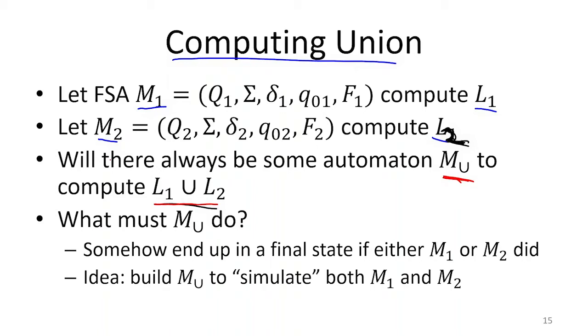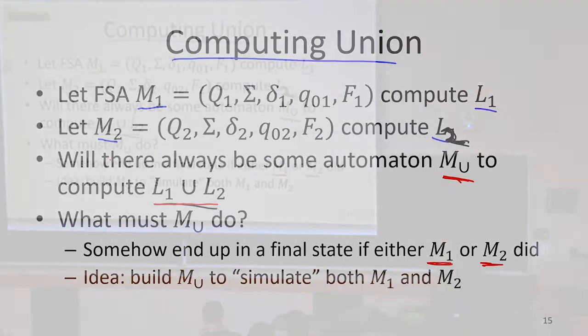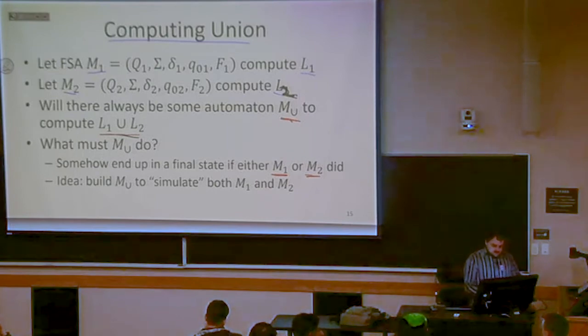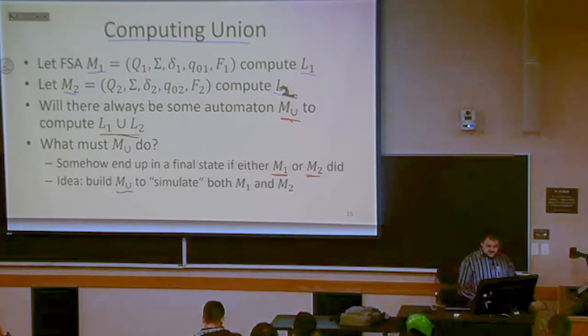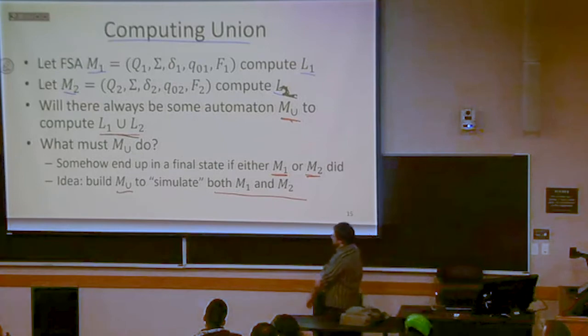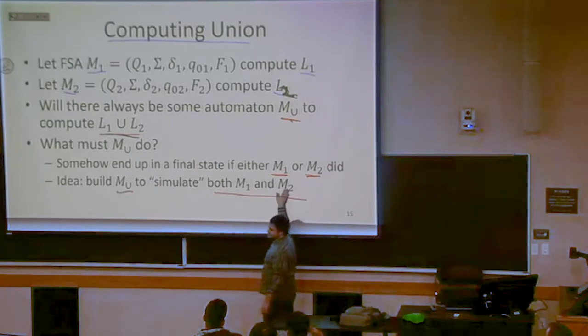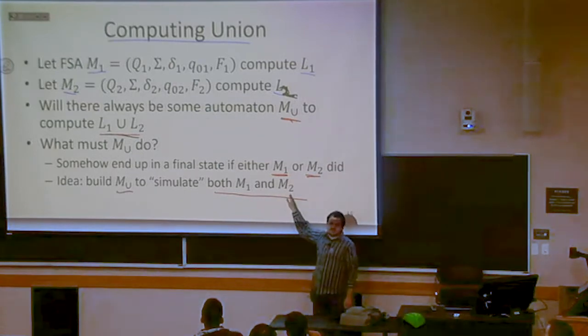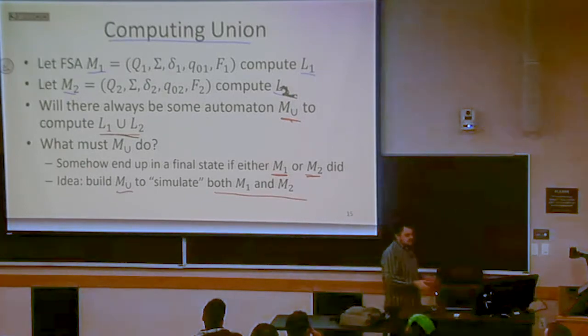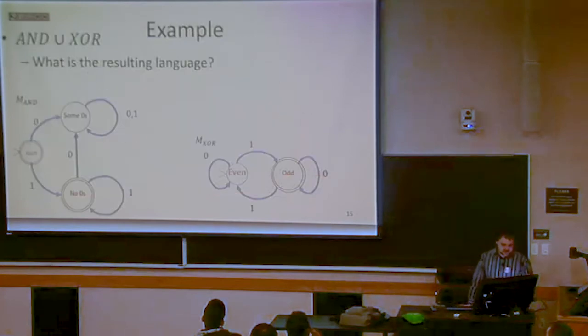So our idea is we want to build this finite state automaton that can play the role of both M1 and M2 while reading the input simultaneously. This one finite state automaton is going to simulate both of these other two at the same time. So if I can build one finite state automaton that can do the same thing that two might do at the same time, then that's going to be what gives us one finite state automaton for the union of those two languages.